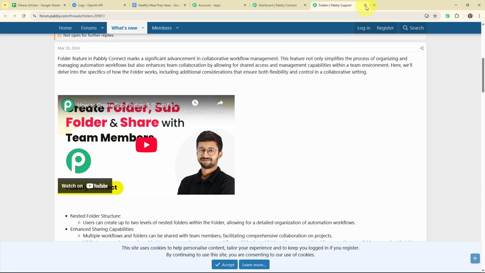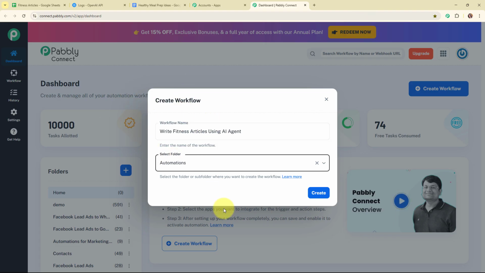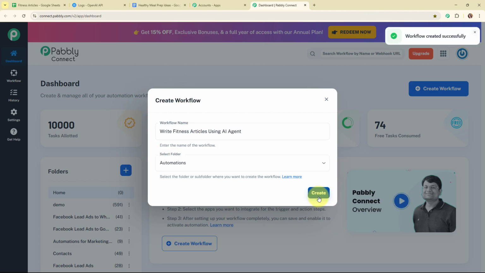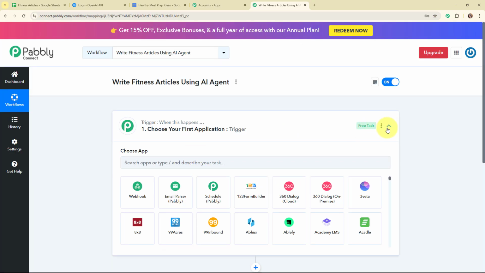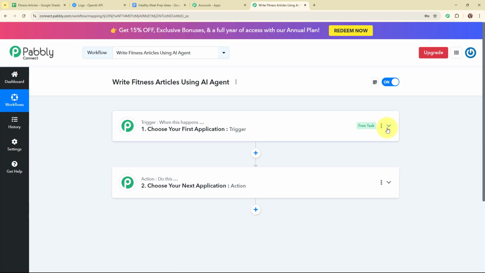Alright, so now moving back to Pabbly's dashboard, to create a new workflow, I'm going to click on this Create button given over here. Now in this workflow window, you can see we have successfully created a workflow, and on the screen you can see the two most important principles of an automation process, that are trigger and action, where trigger says when this happens and action says do this. That means action is a response towards a trigger. Your automation can have a single trigger but multiple action steps.